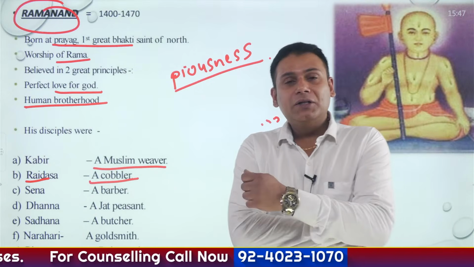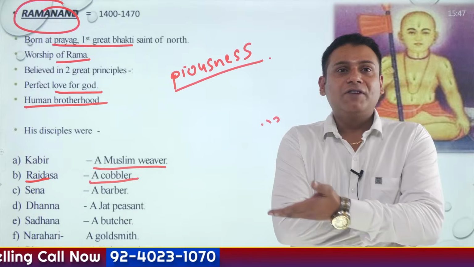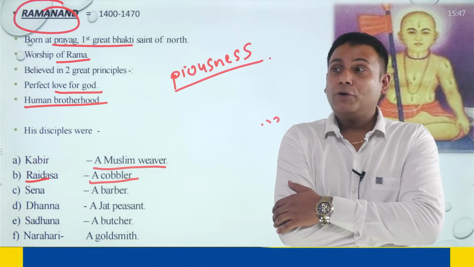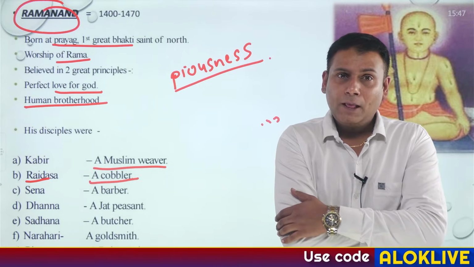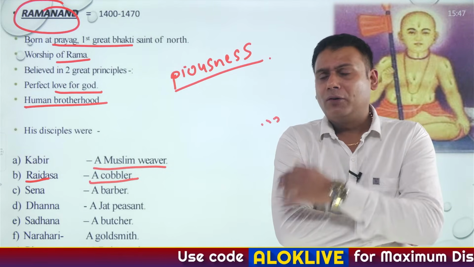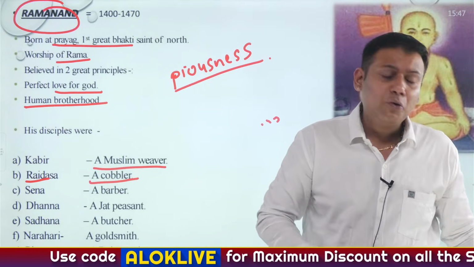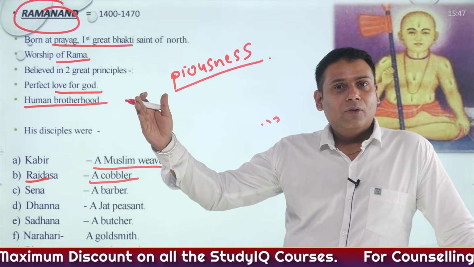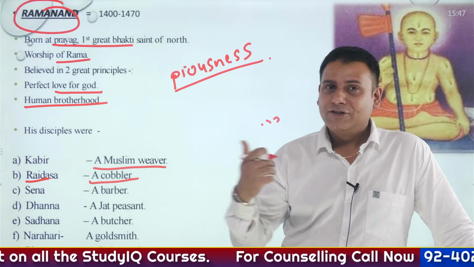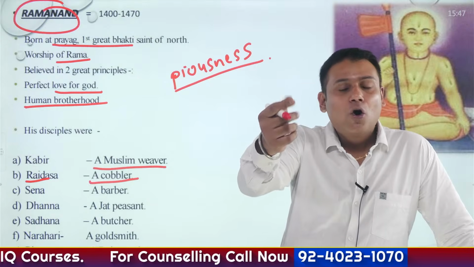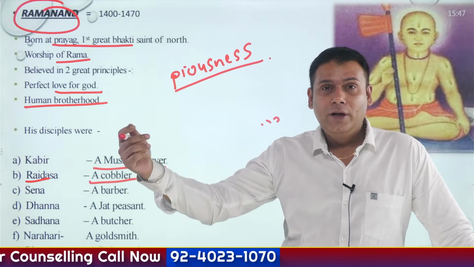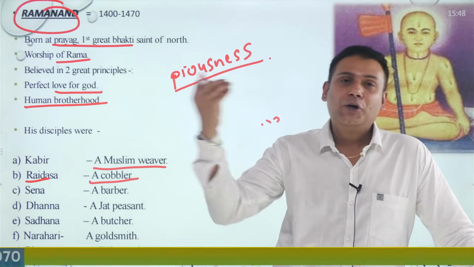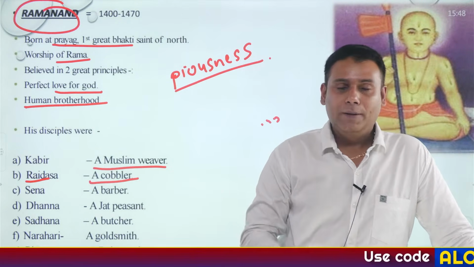Now he starts working on that slipper, and Raidas ji asked the Brahmin a simple question: where are you going? He said, I am going to take a dip in the holy river Ganges. Raidas ji asked, why are you asking and how do you know about this, and what will you do even if you know? He said, I can do nothing. When he started leaving, Ravidas ji gave him a coin and said that once you perform your holy dip in the river Ganges and your Sandhyopasnam, just offer this small coin to the Ganges river. He said, okay, I'll do the same.